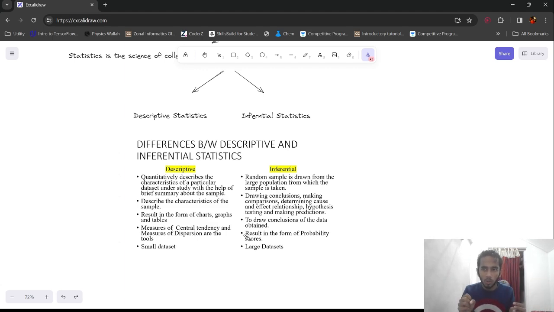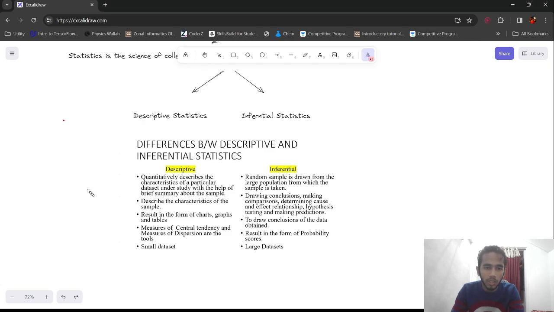Now, the entire school is known as the population, and the marks scored by, say, class 11A is known as the sample. Now I also have a photo for that.